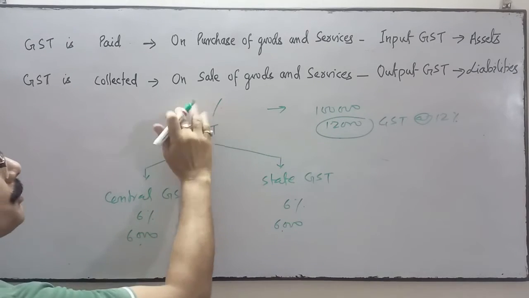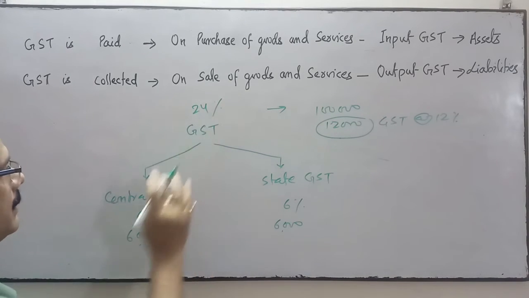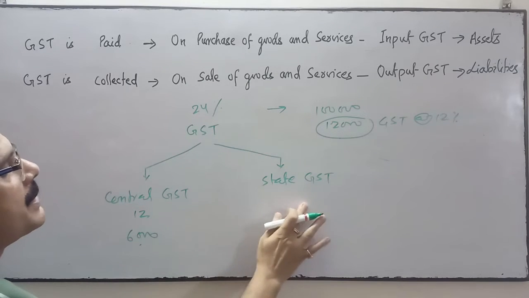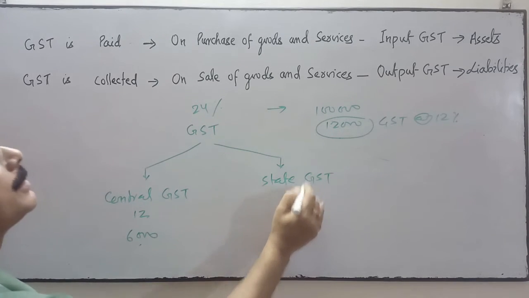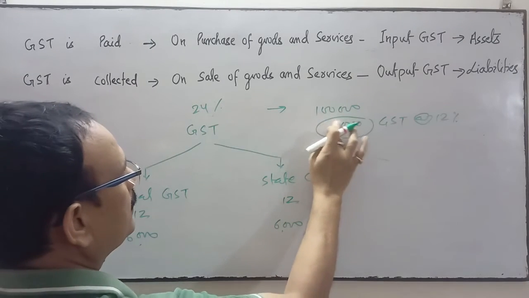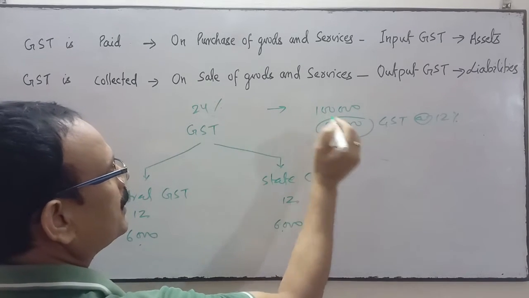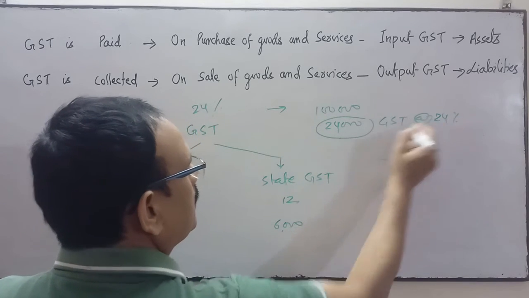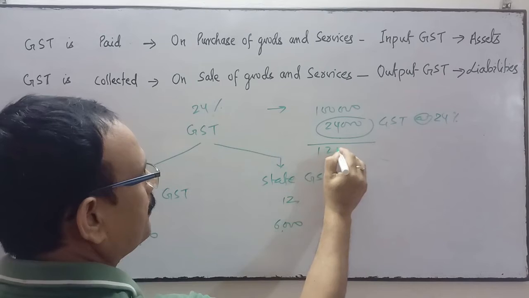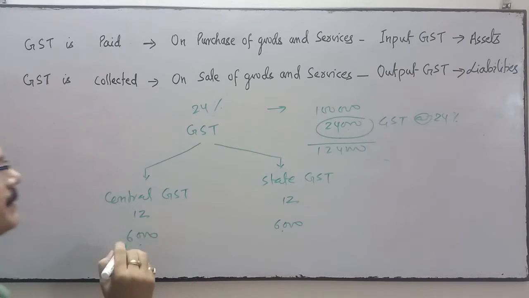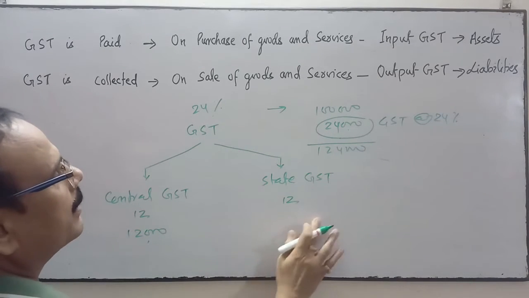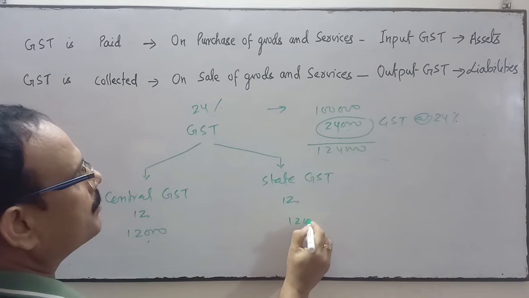Suppose it is 24%, then 12% to the central and 12% to the state. On 1 lakh, the GST of 24% will be 24,000, shared by both the state and central governments, 12% and 12%.